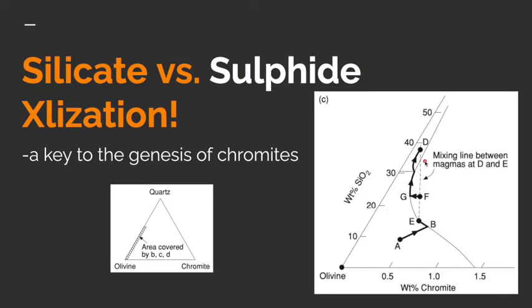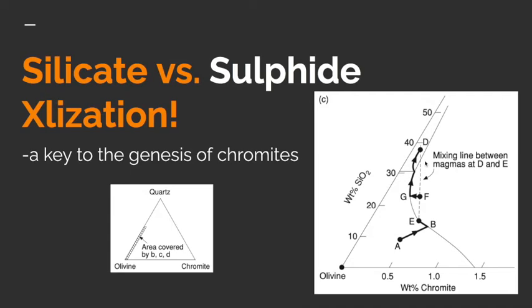As you can see, this crystallization sequence cannot lead to the formation of a chromite seam, and the chromite mineral would only occur as an accessory phase in the early form cumulates. So what makes an ore deposit? It seems like something unusual or something different from the norm needs to take place.